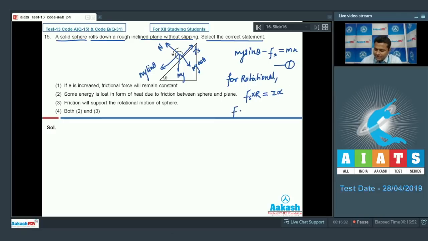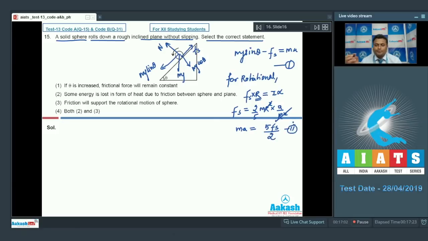One more step, Fs R equals I, and for a solid sphere the moment of inertia is 2 by 5 mR square, into alpha, and alpha can be written as a by R, and one more R from this side becomes a by R square. R square cancels. We get the value of ma as 5 Fs divided by 2.